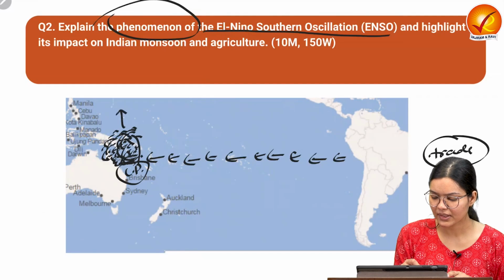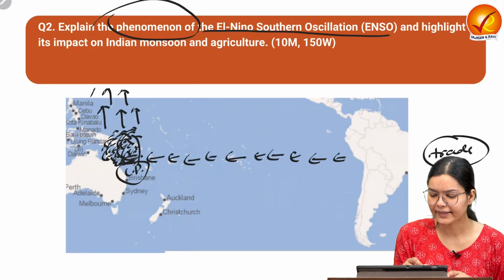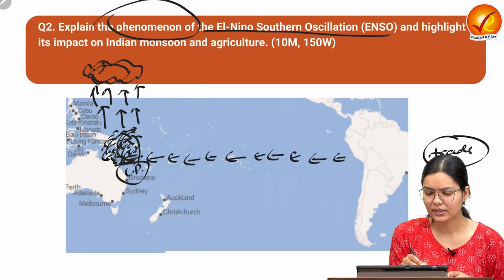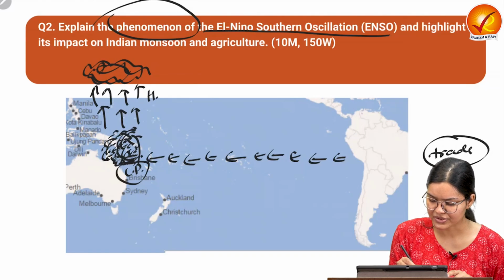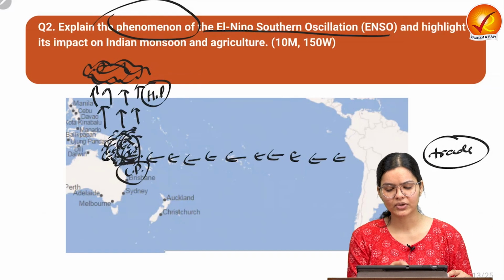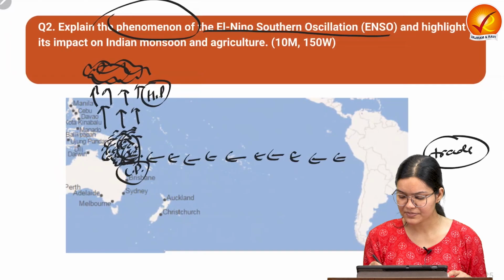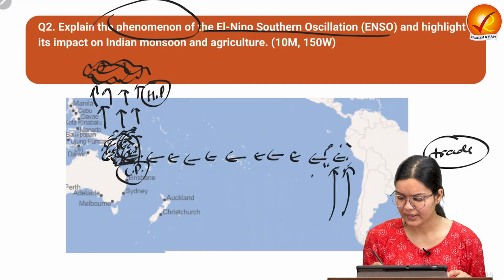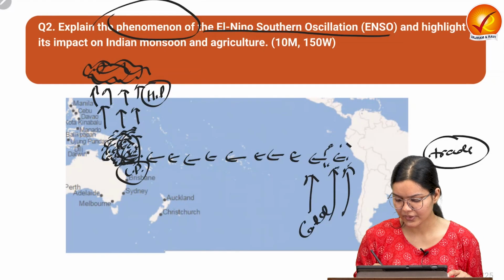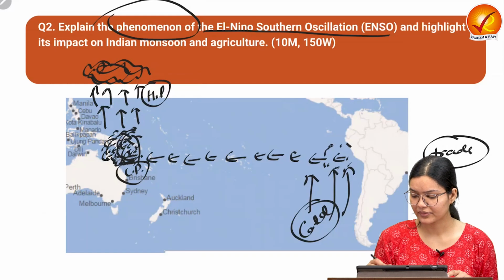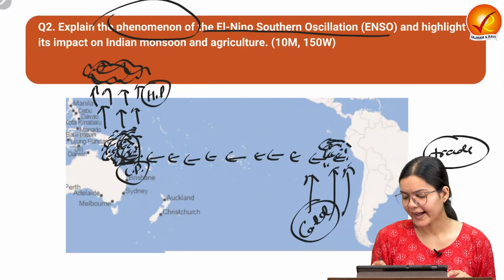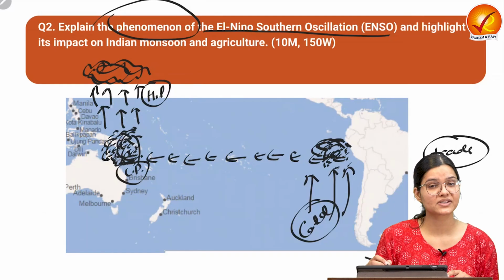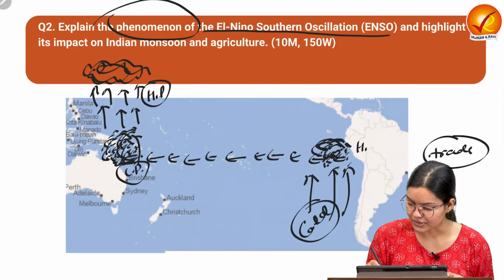The moisture-ridden warm air will rise upward, and thus cloud formation will happen here, and the upper area will have high pressure. Now, because water is flowing from here to here, this particular area will have lesser water availability, so upwelling will occur. In upwelling we have the cold current, so the cold water coming from the deep ocean will be here, and because of the presence of the cold water, this particular area will have high pressure.